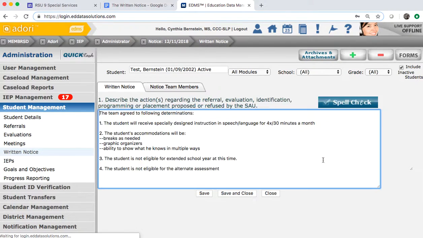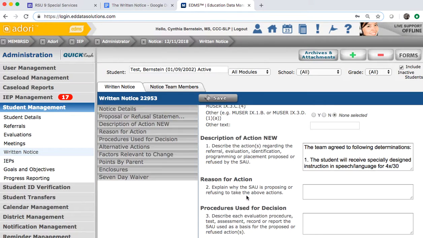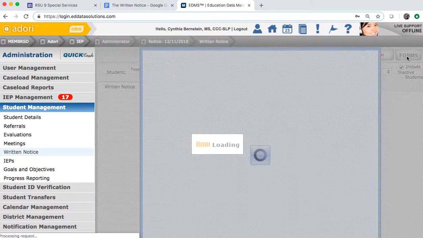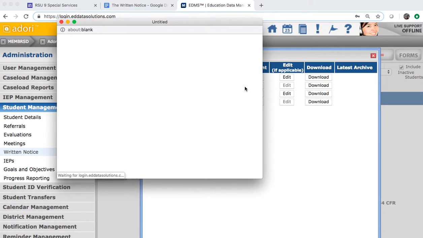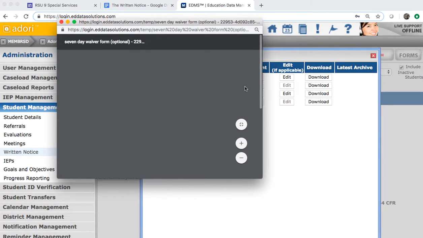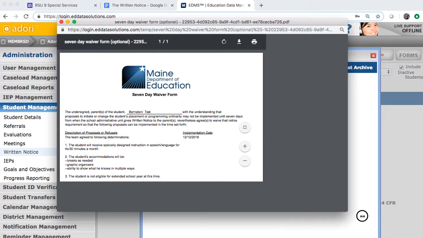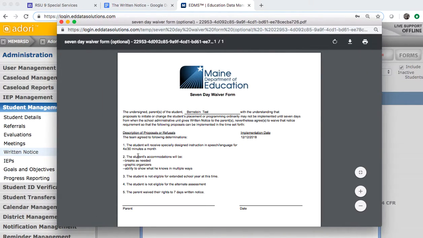So, Section 1, here are the determinations. Your 5th determination is the parent waived their rights to 7 days written notice. And then you would go to Forms, 7-day waiver form, print preview, and you'll see here are the determinations made in Section 1. There's the parent waived the right to 7 days written notice.